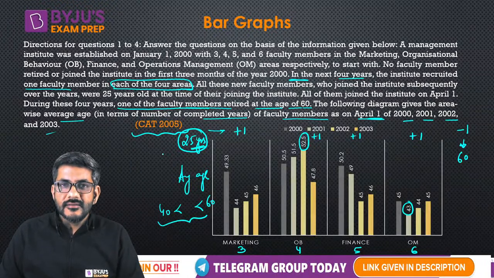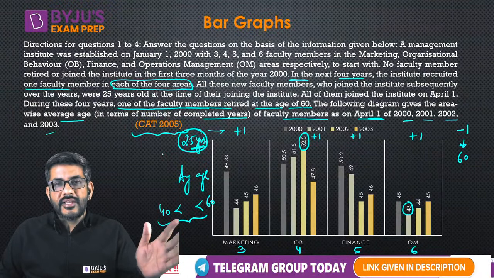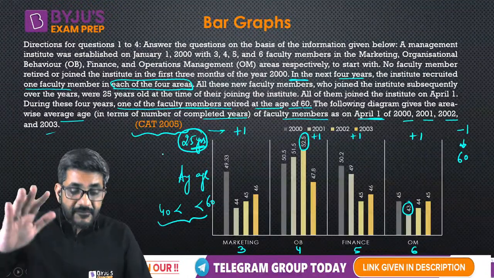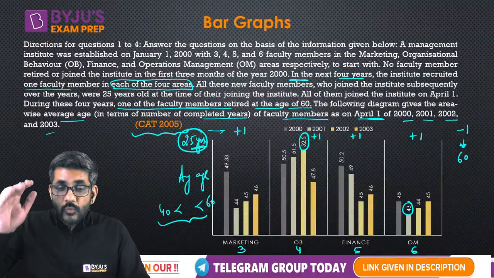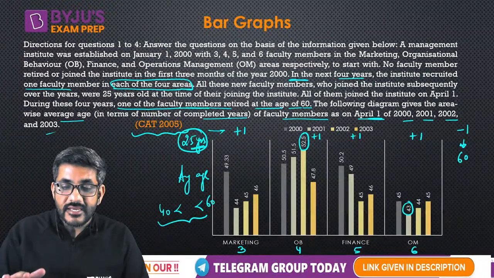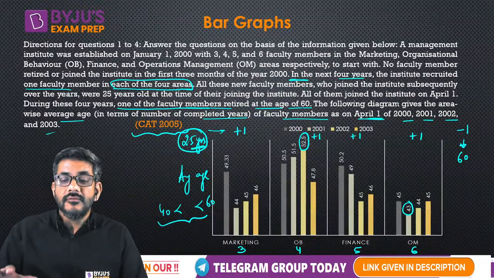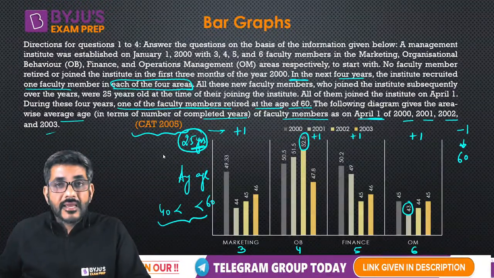Is that correct? All people are above 40 years old, a young man joined at an age of 25, so average is definitely going to drop. So whenever a new member is going to join, can we surely say that the average age is going to drop? I hope all of you are agreed with it.